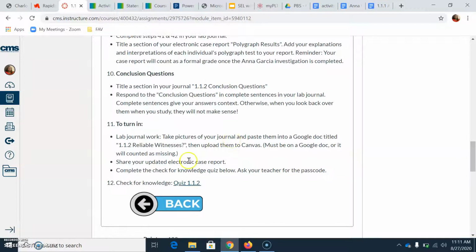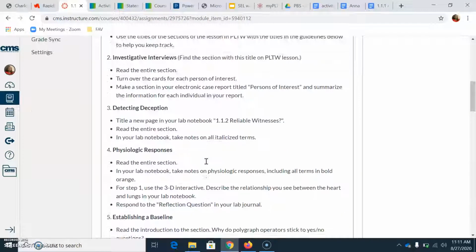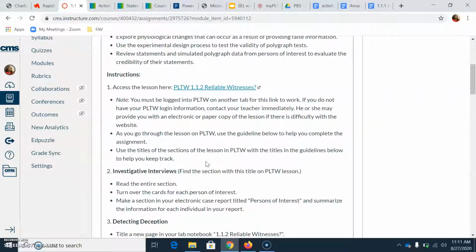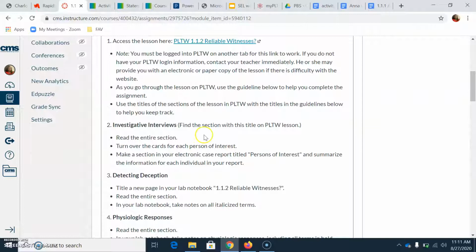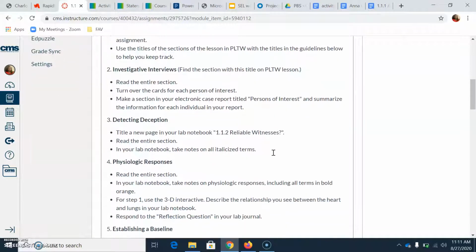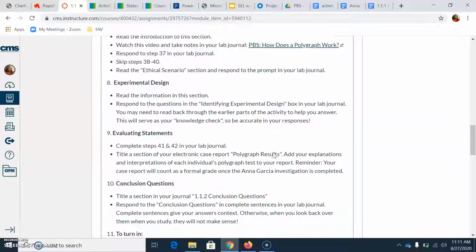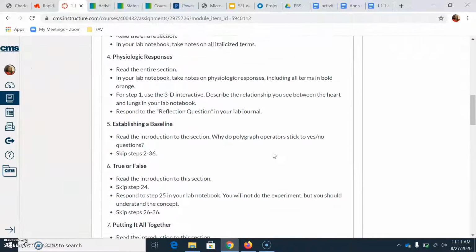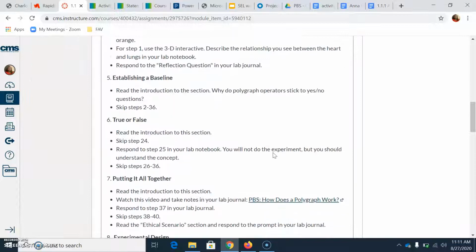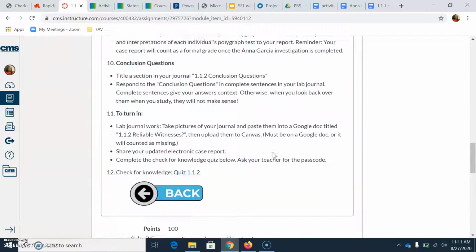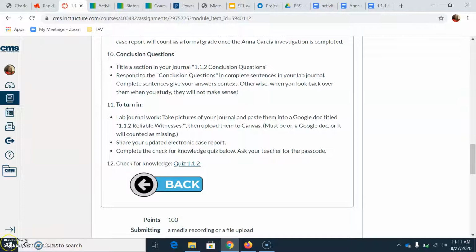So remember that case report. Remember, we've added things to that case report. The first thing that we added this week, well, yesterday, was the persons of interest. So you added that to the case report, and you've added some other things since then. So just make sure that you read thoroughly through this and what everything is asking so that it's precise and concise. And that's pretty much everything. Have a great day.